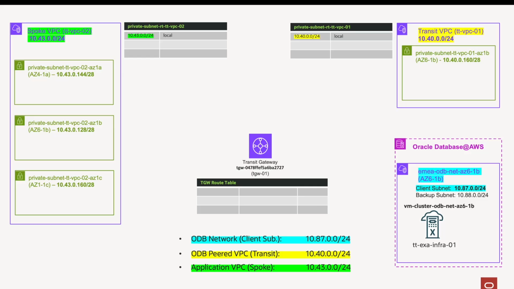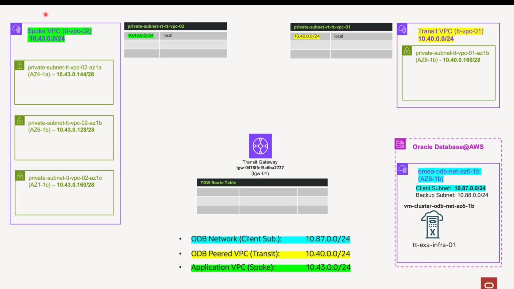And in the upper right corner, the Transit VPC, TTT VPC01, with CIDR range 10.40.0.0/24, that has just one transit subnet defined within this Transit VPC in the same availability zone of the ODB network. And associated with this transit subnet, there is a route table, this route table.